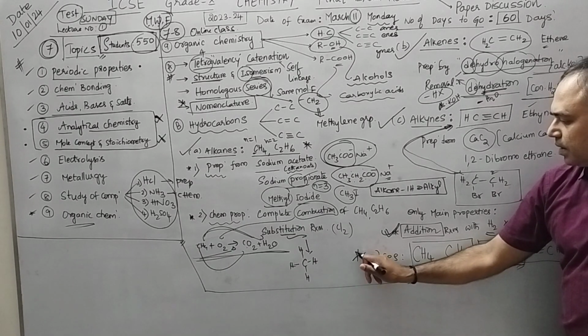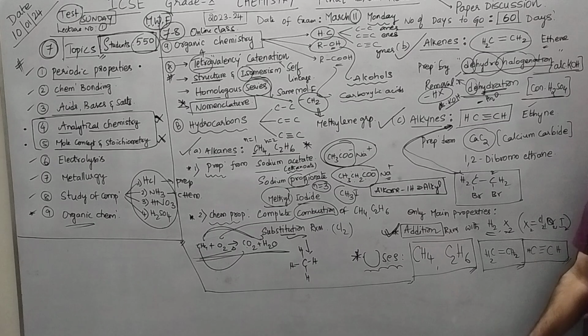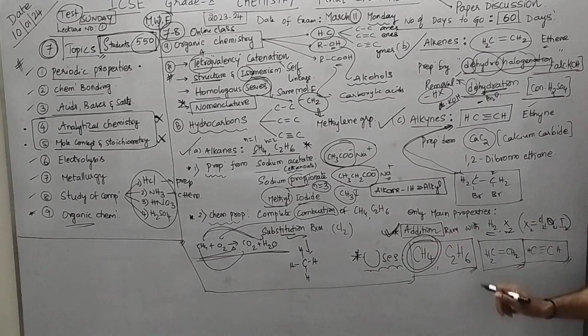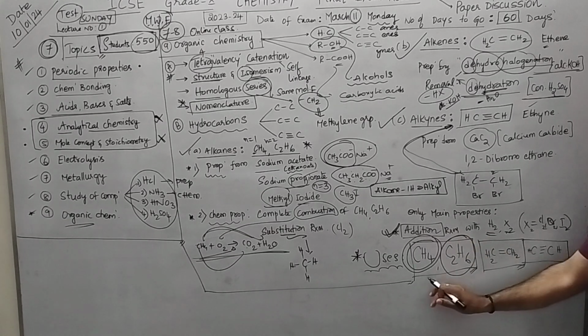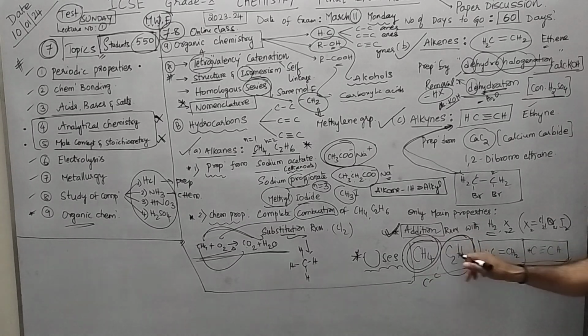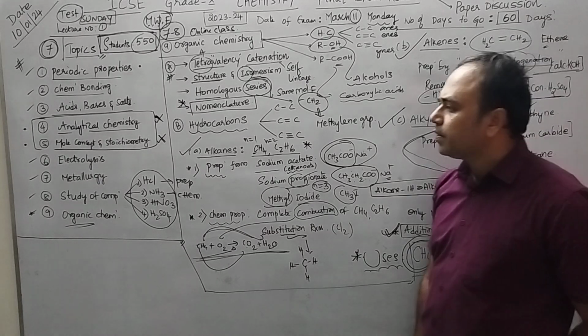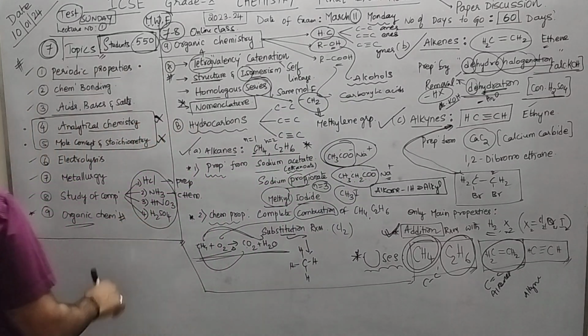Last concept in organic chemistry, what is that? Uses of methane, uses of ethane, they will come under alkane. Uses of ethene comes under alkenes. And last one, uses of alkyne. In that you can take an example. So this is about organic chemistry.